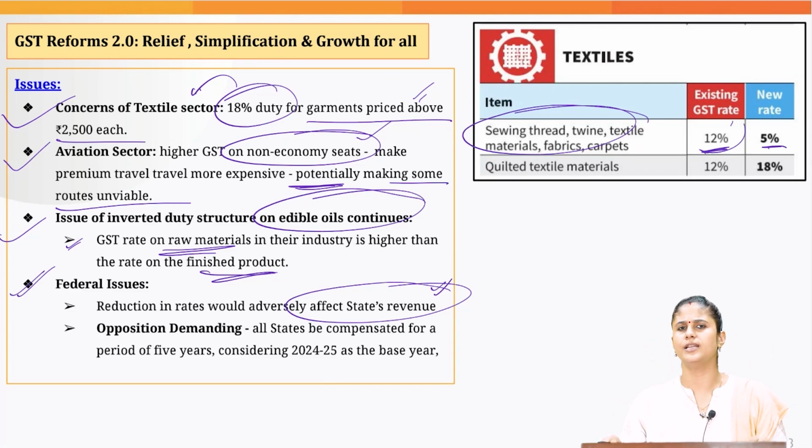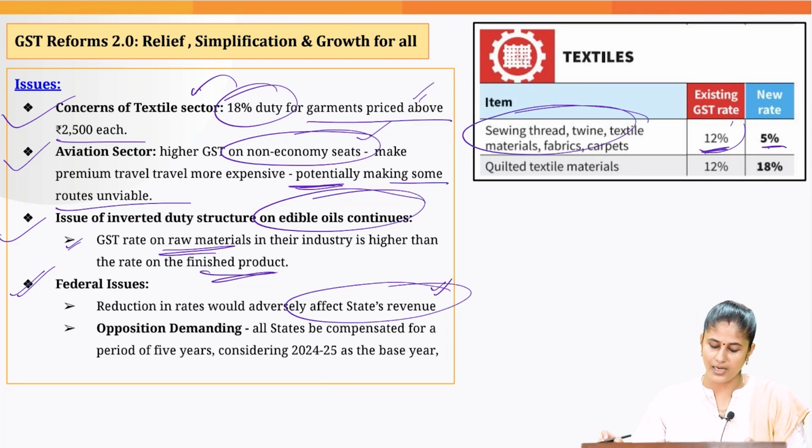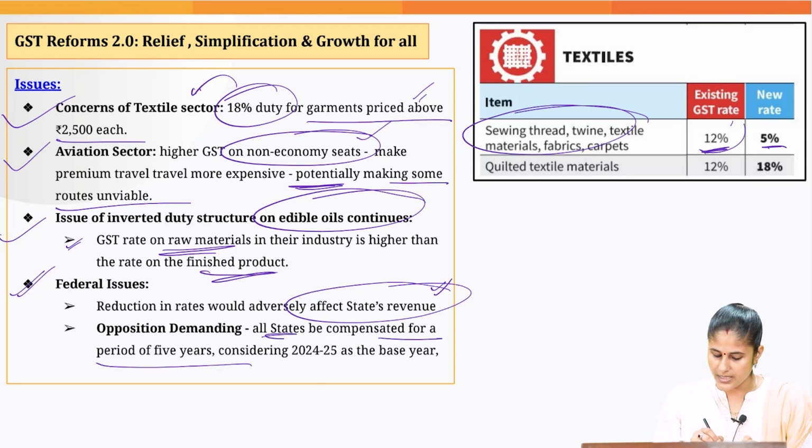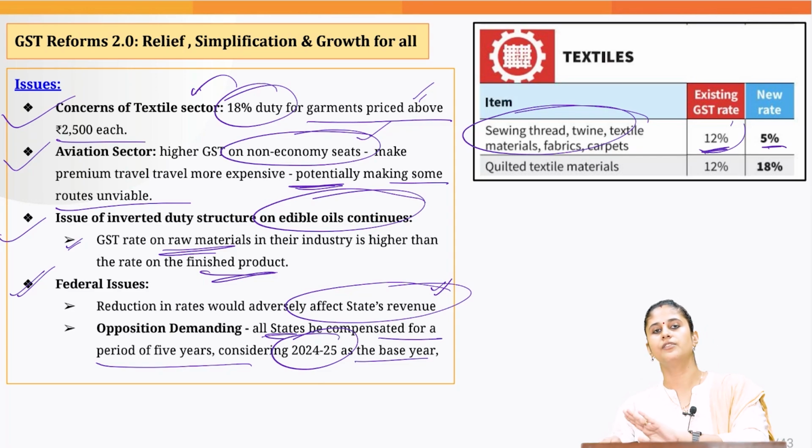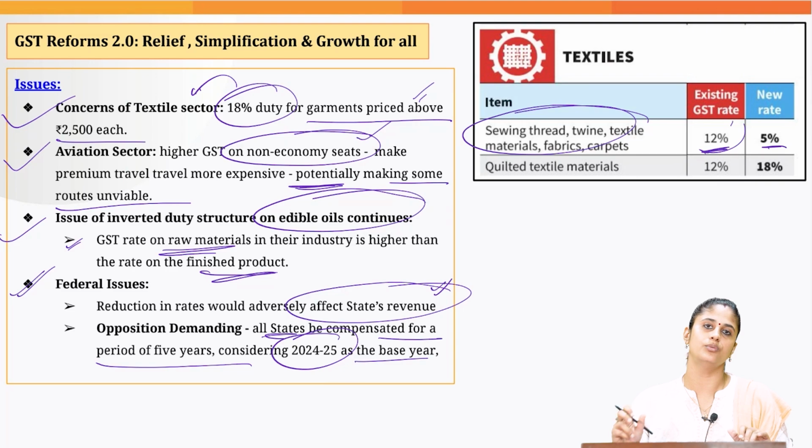So in this backdrop, various opposition political parties are demanding that all states should be compensated for a period of 5 years, considering 2024-25 as the base year, because they are having this concern that this second generation GST reform would have a negative impact on the revenue growth.